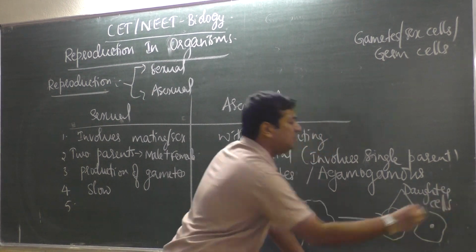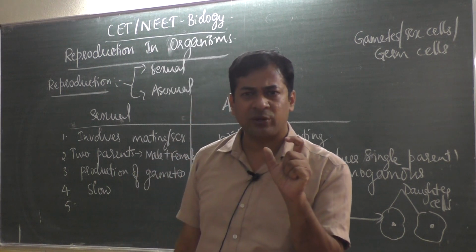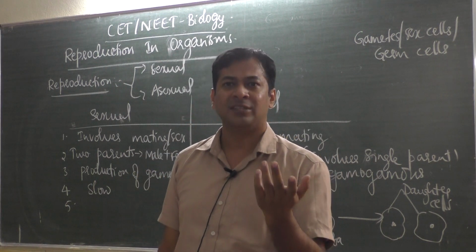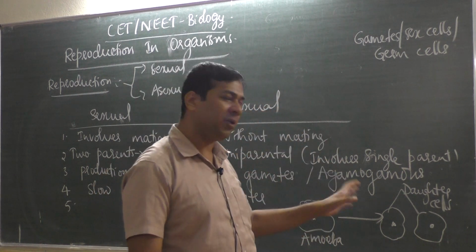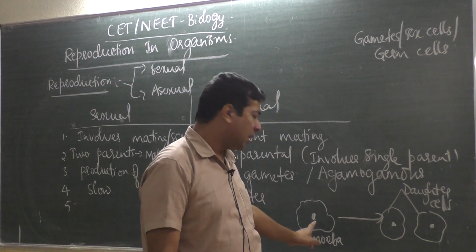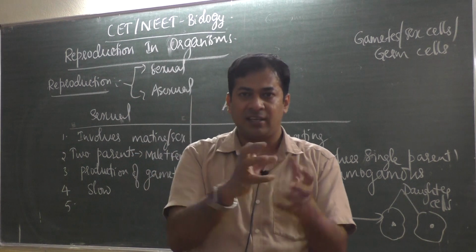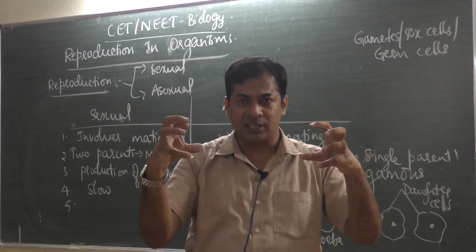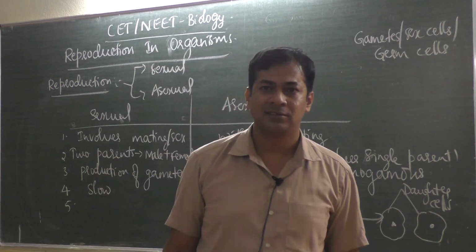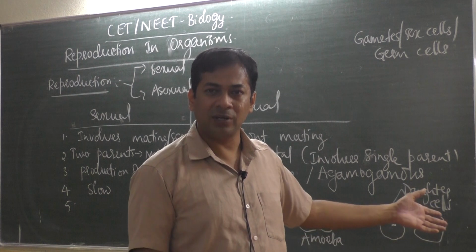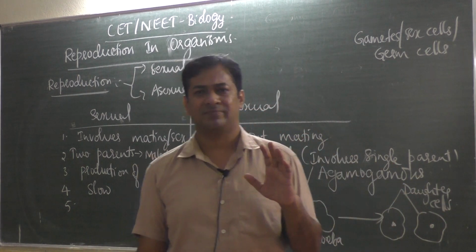See, the correct way of learning for NEET or CET is that for every point, every question or every sentence you should ask a question. You should think why it happens like that. Can I ask you one simple question here? Amoeba reproduces by binary fission. Fission means division. One cell divides into 2 cells. Why are these 2 cells called daughter cells only? Why not son cells? Because of a simple reason.